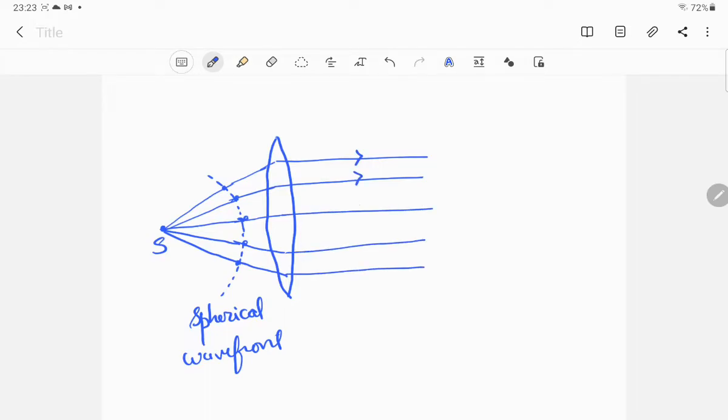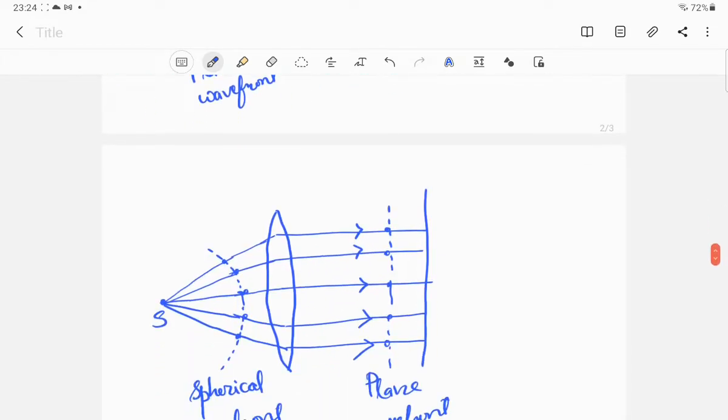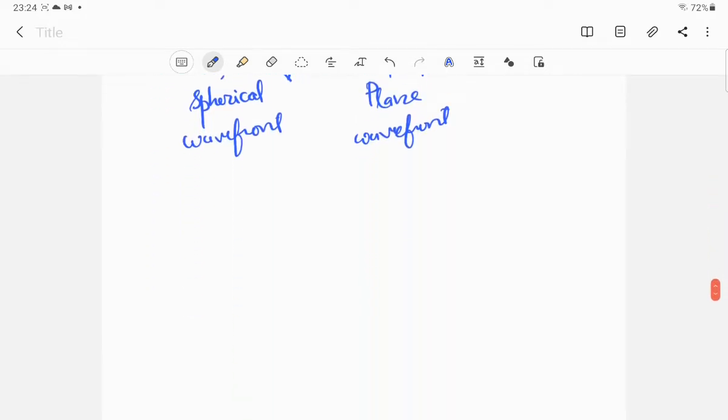Okay, so now after the refraction, if I ask you to find the points having the same phase at a certain instant of time, it will be like this. If you want the locus, you see they lie in a plane. So that means you have converted a spherical wavefront into a plane wavefront. Okay, so this is a plane wavefront. In this way we can make conversions between a spherical wavefront and a plane wavefront. These are some simple concepts that you can take into consideration while preparing for your syllabus.